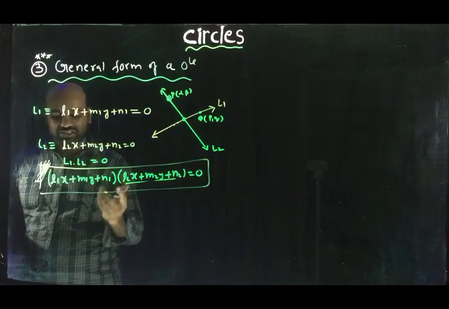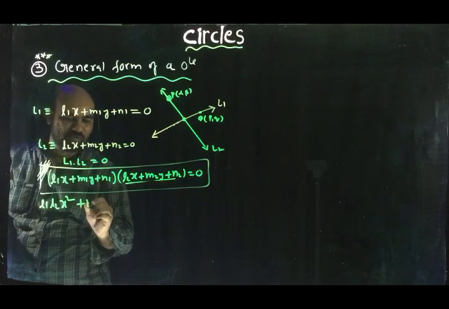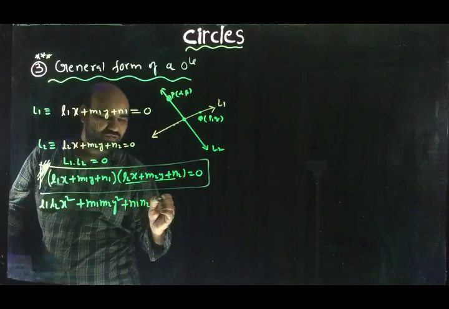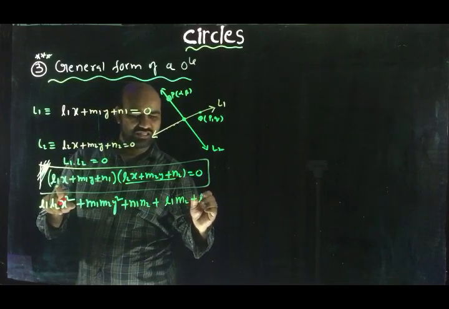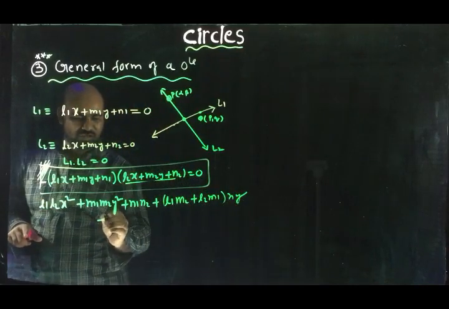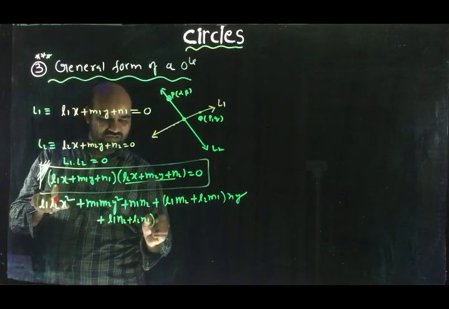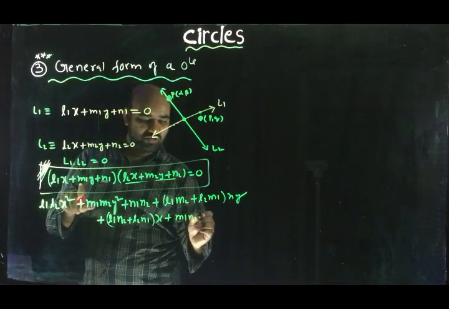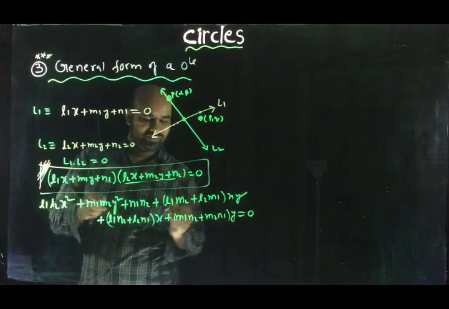If you expand it, we get L1 L2 x square plus M1 M2 y square plus (L1 M2 plus L2 M1) xy plus (L1 N2 plus L2 N1) x plus (M1 N2 plus M2 N1) y plus N1 N2 equal to 0.